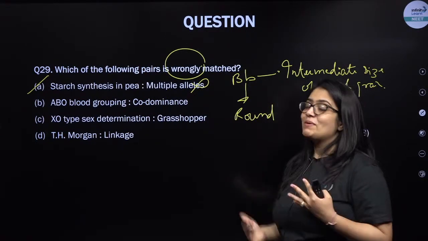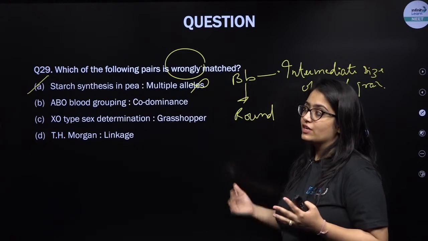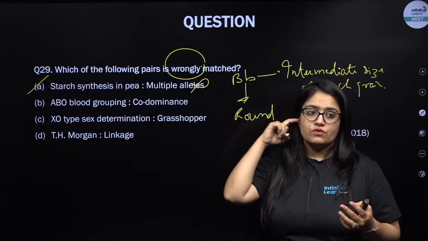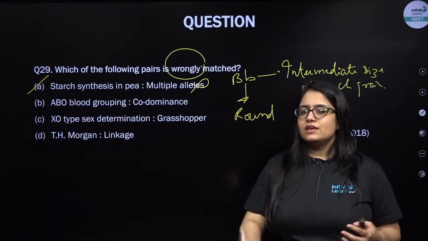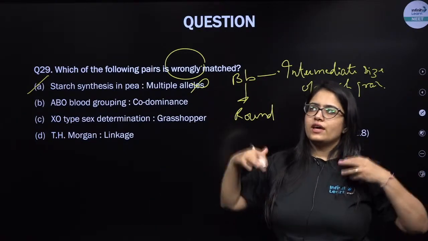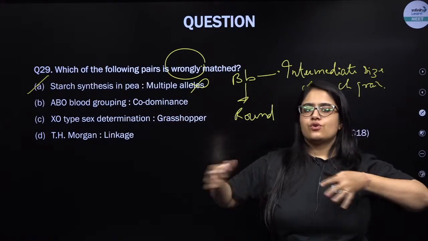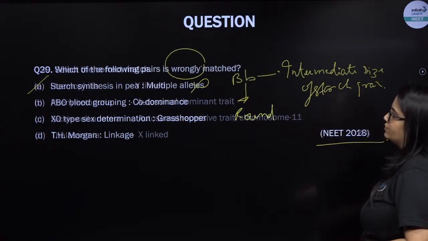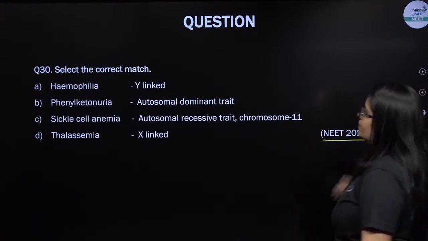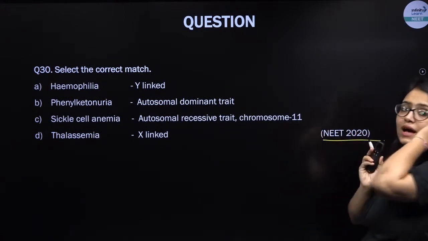I told you multiple times NTA is asking questions about T.H. Morgan linkage, and even in your chapter number 6, molecular basis of inheritance, there are also multiple questions where NTA has mixed this information of Morgan linkage into their select the incorrect match or pairing kind of questions. That's important. Next question. NEET 2020, select the correct match.